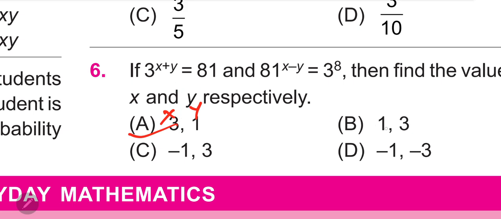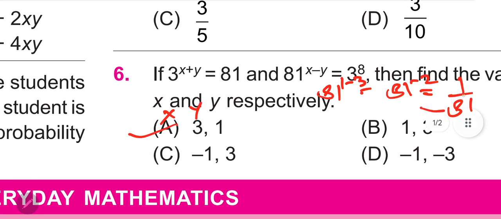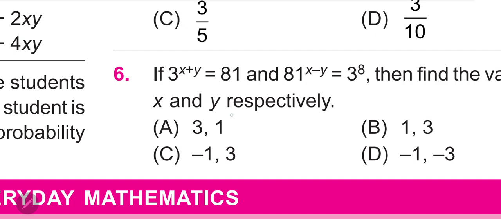For example, if you put x is equal to 1, y is equal to 3, this number will be negative. So 81 raised to 1 minus 3 means 81 raised to minus 2, which is a negative power, giving this kind of number. So this is, I think, completely wrong. So we can go with the first answer. By putting the value, you can verify your answer. Now move to the next question.